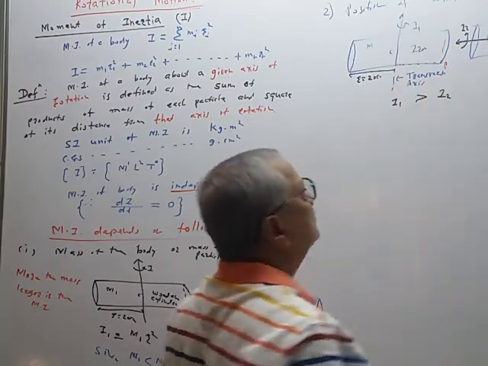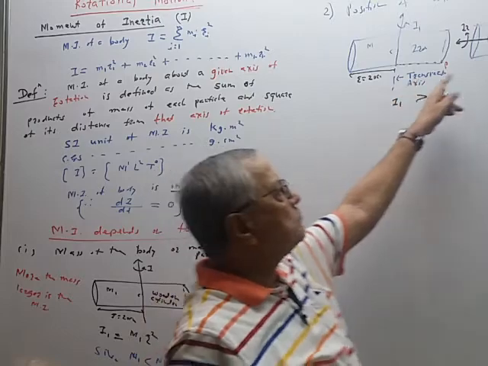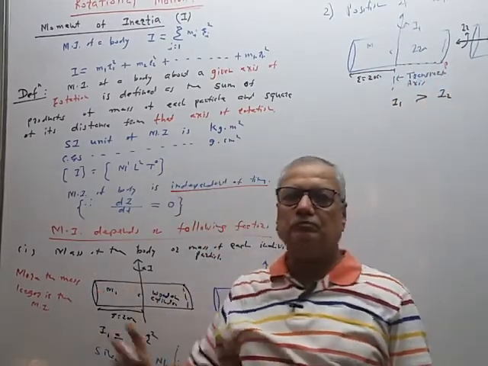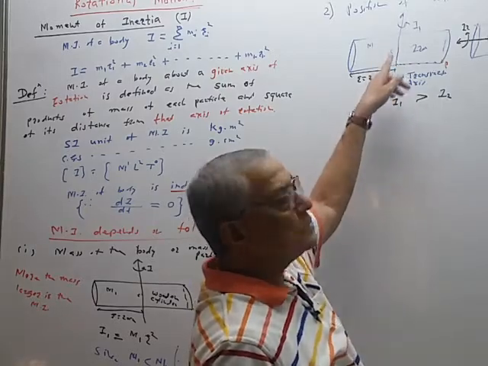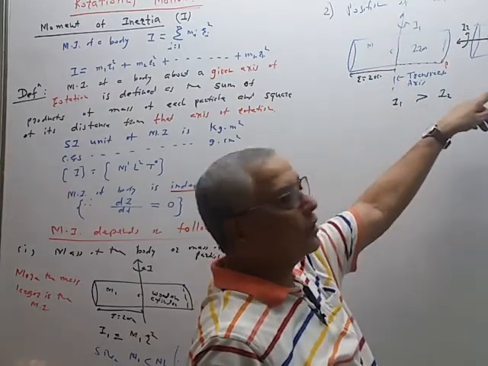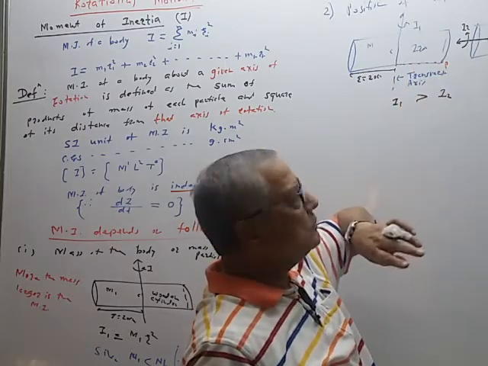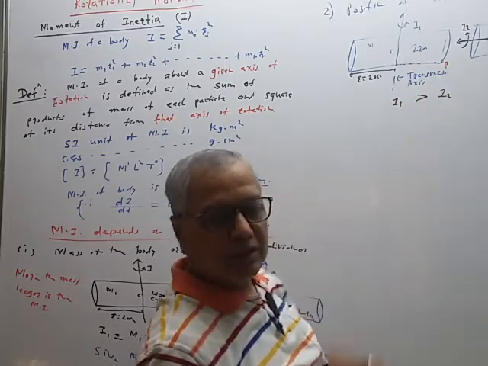The mass of the particle at point P is the same, the mass remains the same, so the first factor is cancelled. We changed the axis: axis is transverse, axis is longitudinal, like this. So if we change the position of the axis of rotation, then the moment of inertia of the body changes.